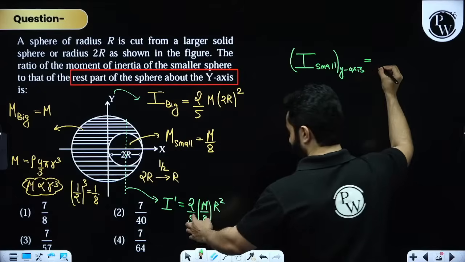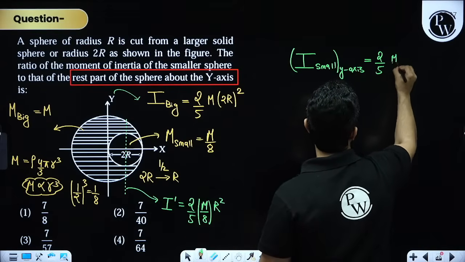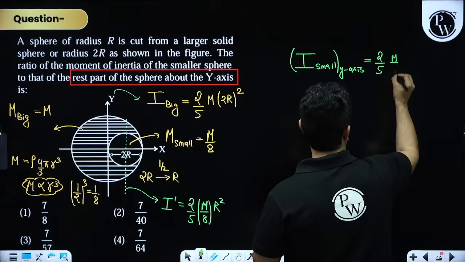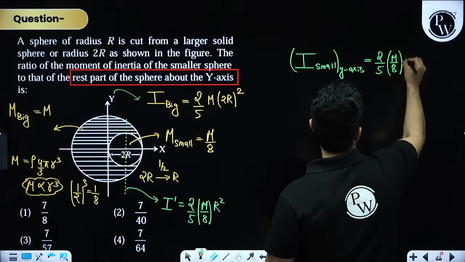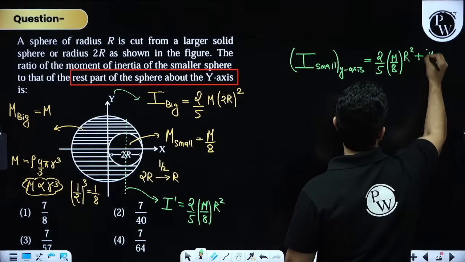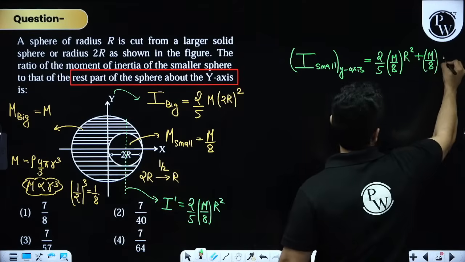So this is 2 by 5 into m by 8 into r square plus mass times this distance, which is r, so r square.